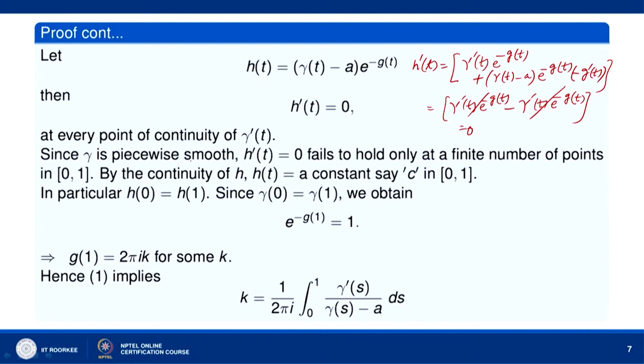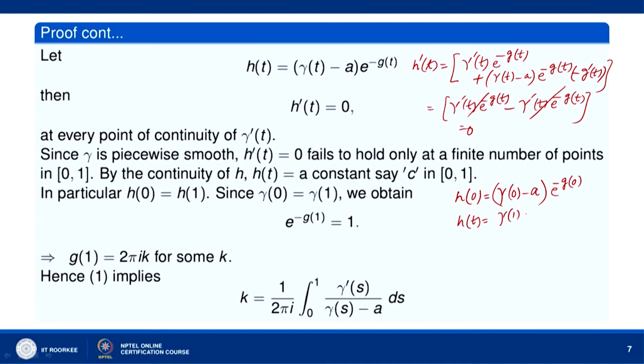Now, since gamma is piecewise smooth, h dash(t) equal to 0 fails to hold only at a finite number of points in the [0, 1] interval. By the continuity of h, therefore, h(t) is a constant, let us say some constant c, in the interval [0, 1]. In particular, we can say that h(0) is the same as h(1). Now, h(0) is equal to gamma(0) minus a e to the power minus g(0),